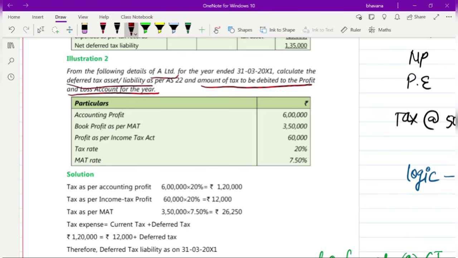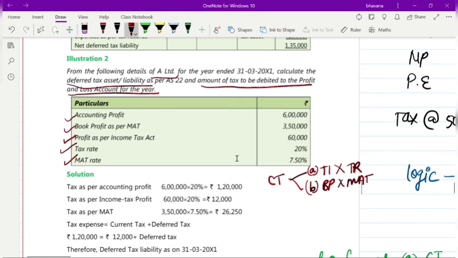In the question they have given you accounting profits of 6 lakh, book profit as per MAT of 3,50,000, profit as per income tax, which is nothing but your taxable income, of 60,000, tax rate 20%, MAT rate 7.5%. First, to find out your current tax, you have to find out A, taxable income into tax rate, and B, book profits into MAT rate.